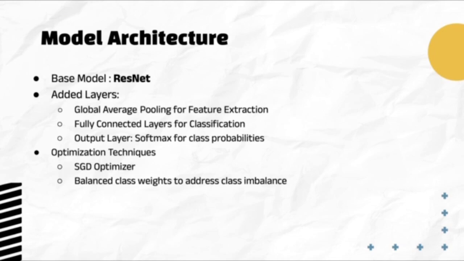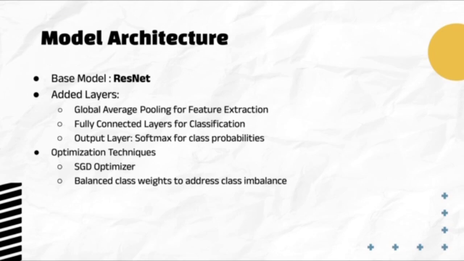And then we have the output layer. So what basically happens here is the model produces probabilities for each class, and the class with the highest probability is the model's prediction. So let's say if recyclable has the highest probability, then our prediction for the image would be recyclable. And then we have the optimization techniques.